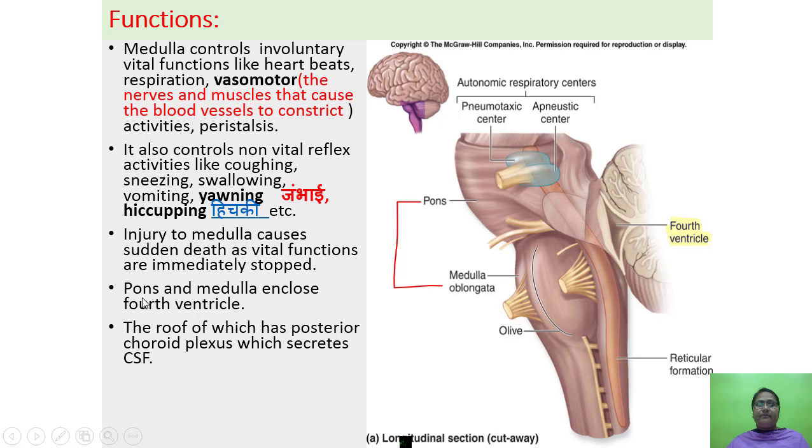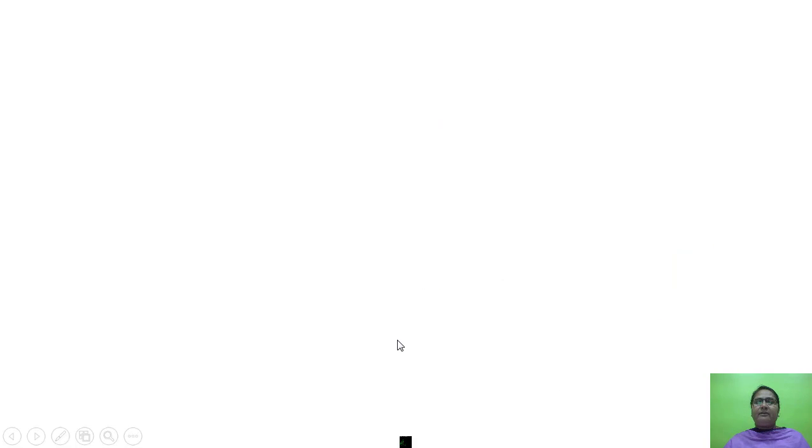Pons and medulla enclose fourth ventricle, the roof of which has posterior choroid plexus, which secretes cerebrospinal fluid. This is the fourth ventricle. Roof has the choroid plexus, okay, which secretes the cerebrospinal fluid.